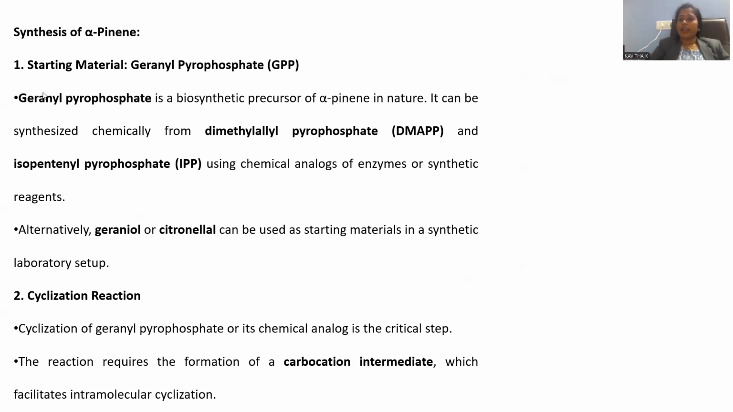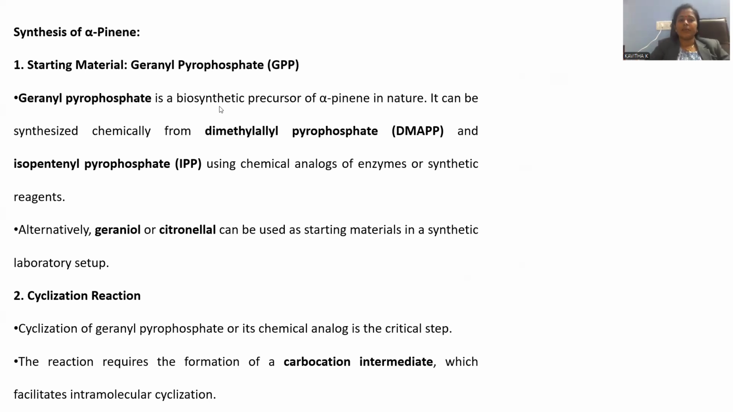Now we enter into an alternative method called the laboratory synthesis of alpha pinene. We can go for the starting material, that is geranyl pyrophosphate. If we are taking geranyl pyrophosphate, very few steps are there in order to synthesize alpha pinene, because it is very near in the biosynthetic pathway. After two steps only, alpha pinene will be synthesized, right? That is the reason why geranyl pyrophosphate is the starting material in the laboratory synthesis, so that it is very simple, with fewer steps for the synthesis.